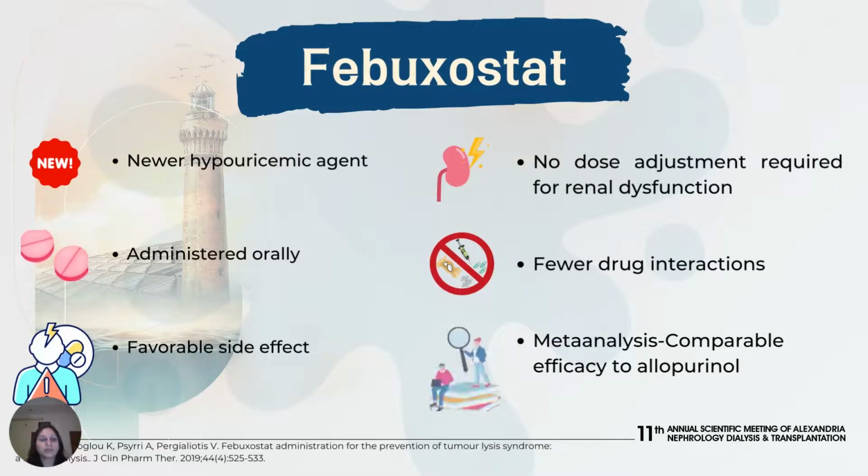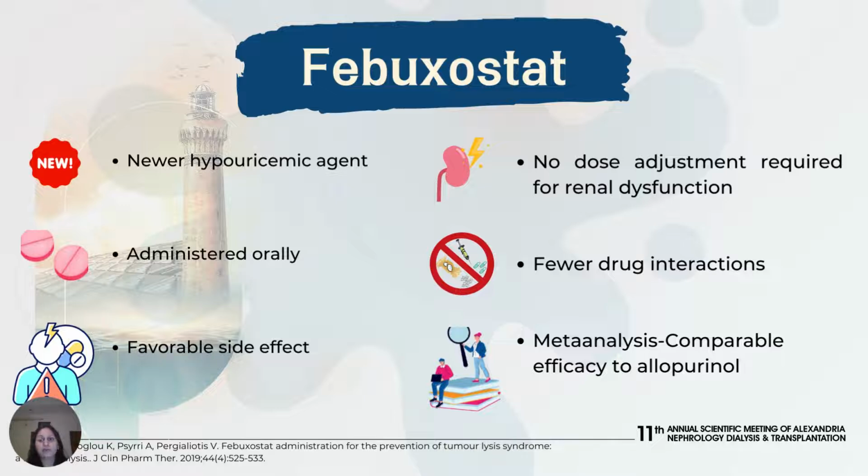Febuxostat is a newer hyperuricemic agent, also administered orally. It is a selective xanthine oxidase inhibitor with a favorable side effect profile compared to allopurinol. Dosing does not need to be adjusted in the setting of mild or moderate kidney dysfunction. It has fewer drug interactions.